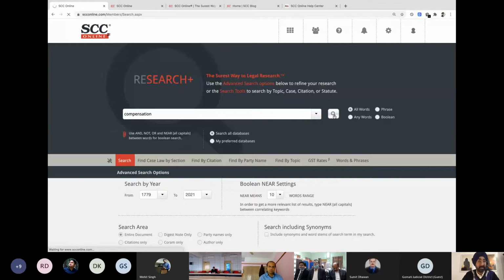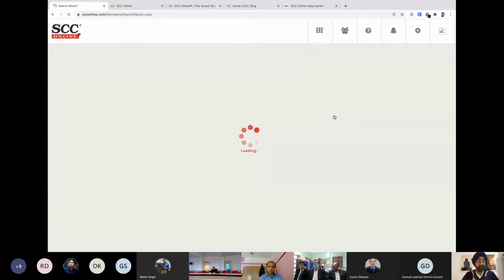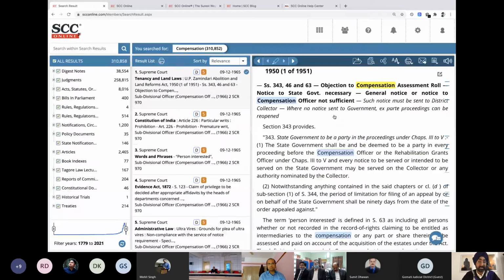Now, what's going to happen whenever you write a particular word, whatever we spoke about at the start of the session, that this has Supreme Court judgments, all the High Court, tribunals and all articles, everything gets searched together in one place. And that's the interesting part. Now, if you see this, it says the digest notes, which are 38,000. Now, what are the digest notes? These are the head notes, which are the summary of the cases. So rather than giving you only the judgment, we give you the summary of the case as well, all of the law points we discuss in one case. I'll give you an example of that, which will give you a better idea.